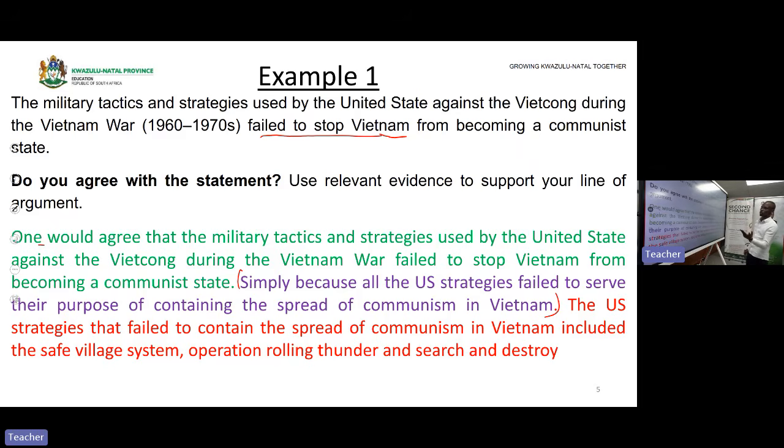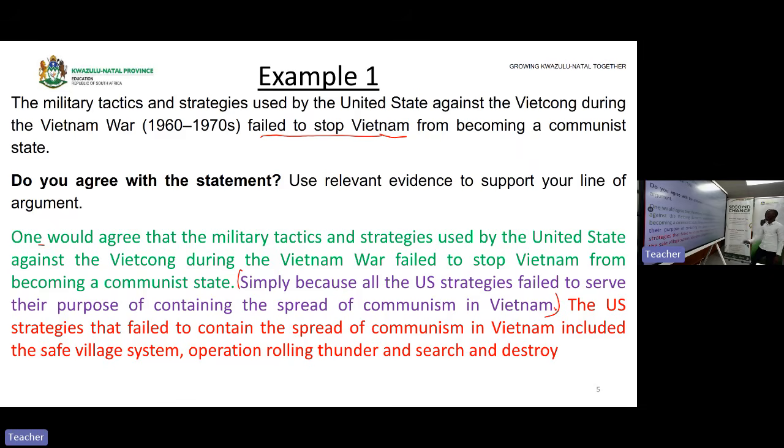Remember, we said step number 2: give a reason why you took that stance. Simply because, or you can say, this is because all the US strategies failed to serve their purpose in containing the spread of communism in Vietnam. This is why you are saying the military tactics and strategies became a failure, because all these strategies failed to serve their own purpose of containing the spread of communism.